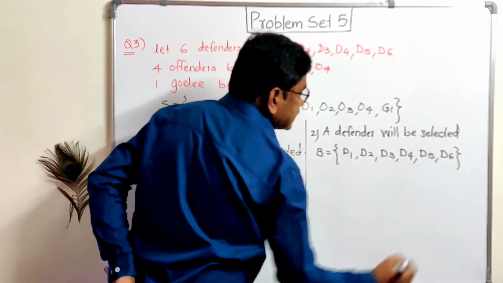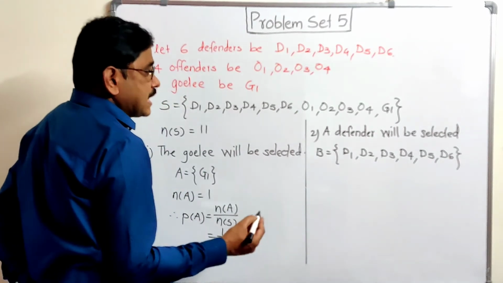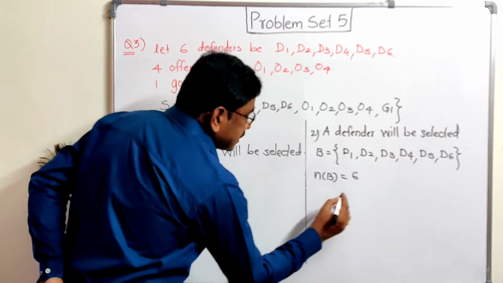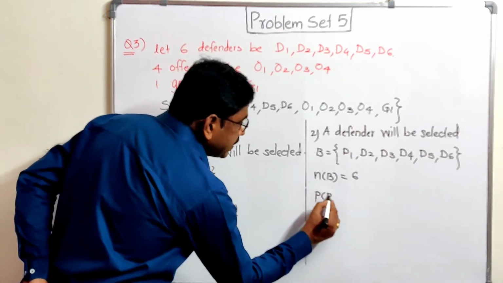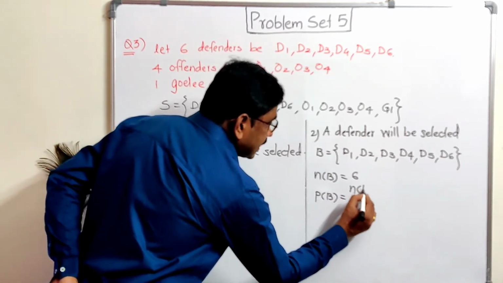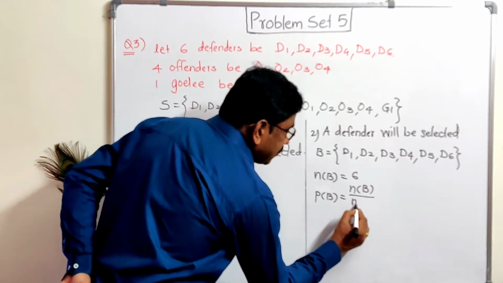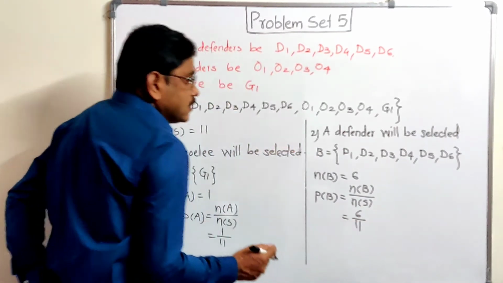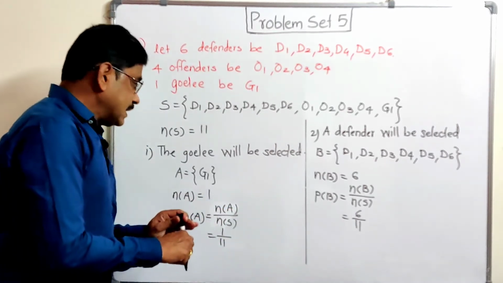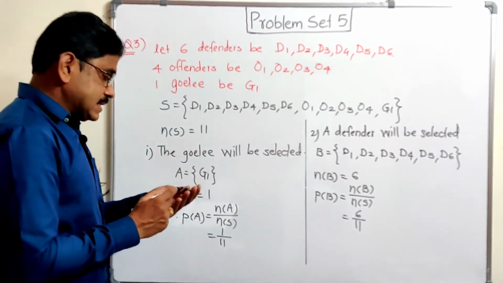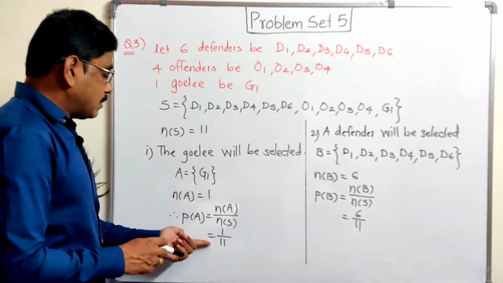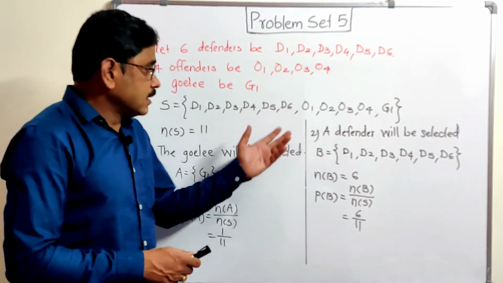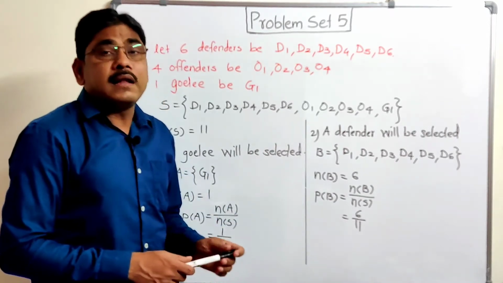Out of these 6, anyone can be selected as a captain. So here n(B) is equal to 6, and therefore probability of B, P(B) is equal to, write the formula, n(B) upon n(S) is equal to 6 divided by 11. So in this way we get the probability of the first one, the goalie will be selected as a captain, that probability is 1 upon 11, and a defender will be selected as a captain, the probability is 6 by 11.